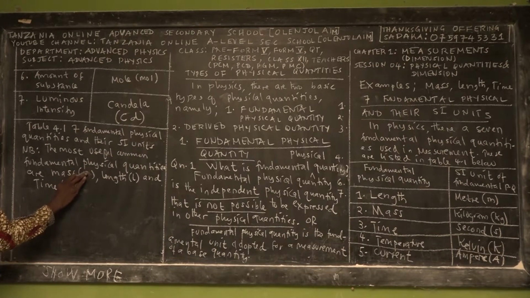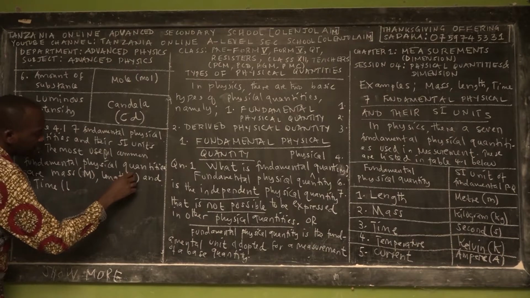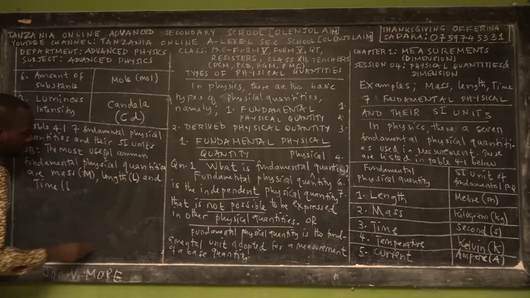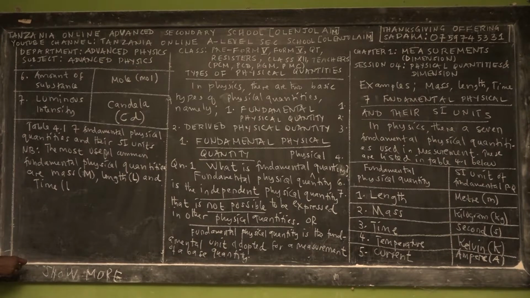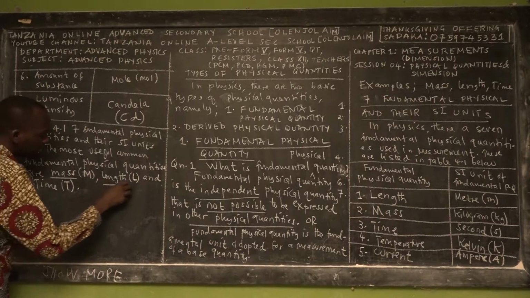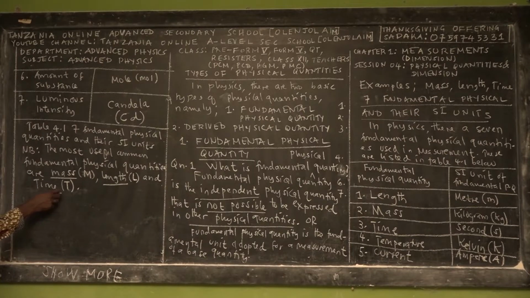So the symbol for mass in dimensions is capital M, the symbol for length is L, and the symbol for time is T. Remember that these are the most useful, common fundamental physical quantities: mass, length, and time.